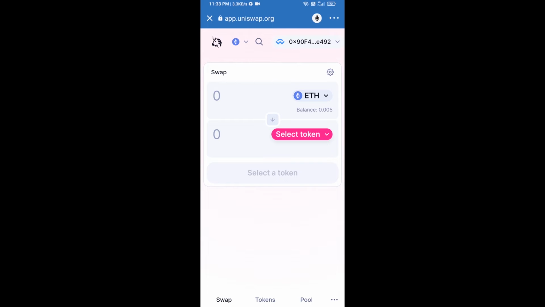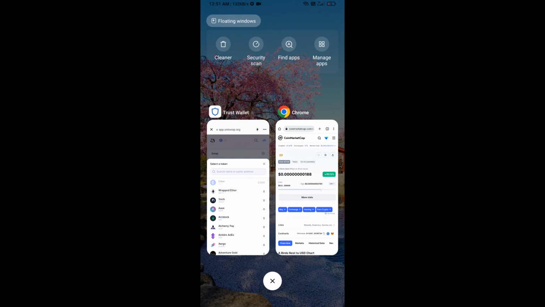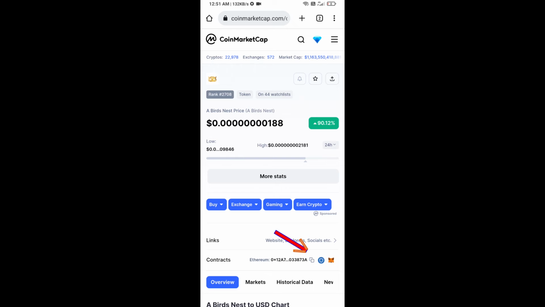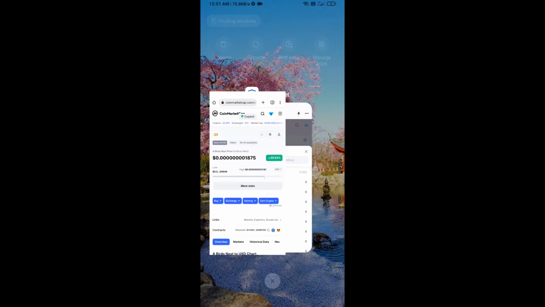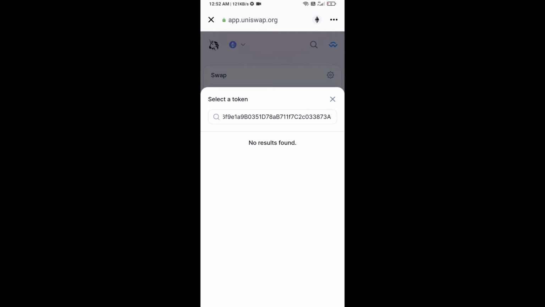Now you will click on select token. After that you will copy the Bird Nest token smart contract address, and you will open the Bird Nest token on CoinMarketCap. Now here you will copy this address and paste here. Then you will click on this token.